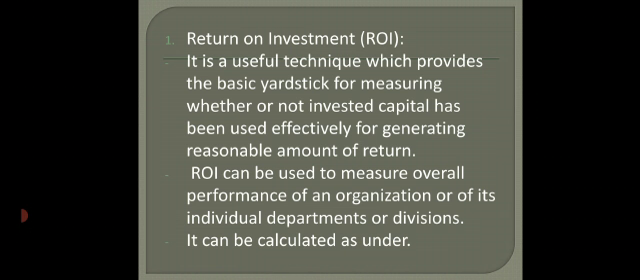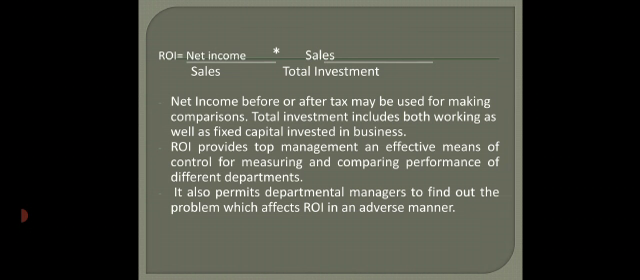So it is a useful technique which provides the basic yardstick for measuring whether or not invested capital has been used effectively for generating a reasonable amount of return. So there is a formula to calculate return on investment. ROI is equal to net income divided by sales, multiplied by sales divided by total investment. Here net income before or after tax may be used for making comparison. Total investment includes both working as well as fixed capital investment.